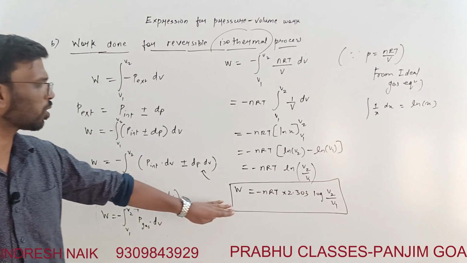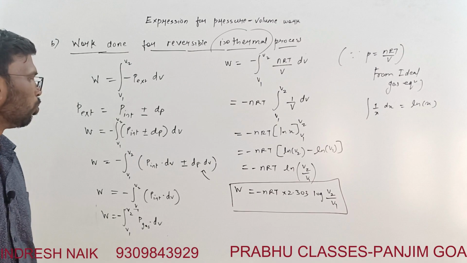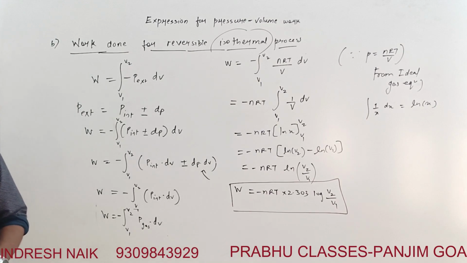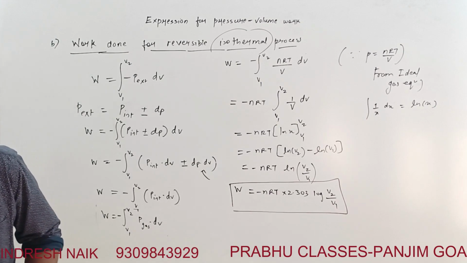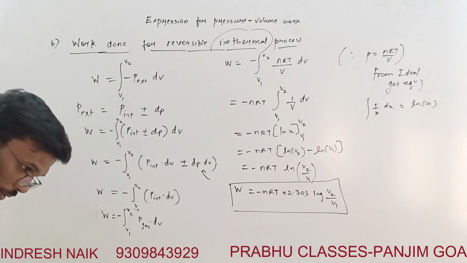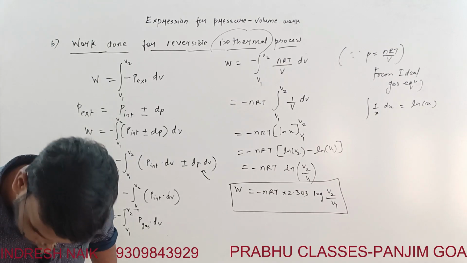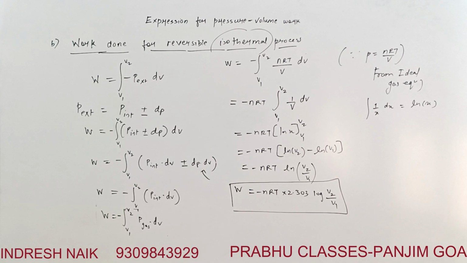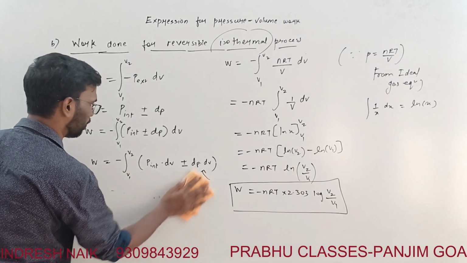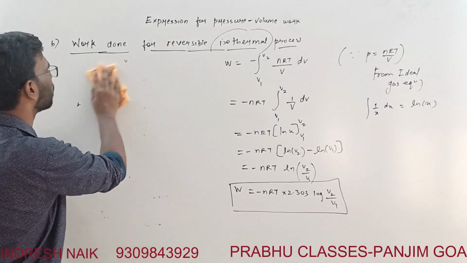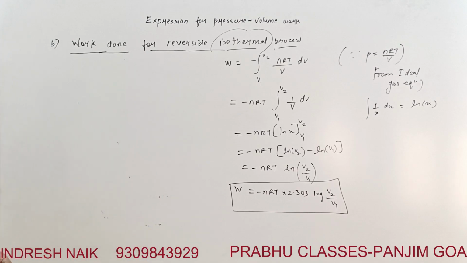Now this is in terms of the volume, right? Now if this could be in terms of the pressure, how will we write this equation?